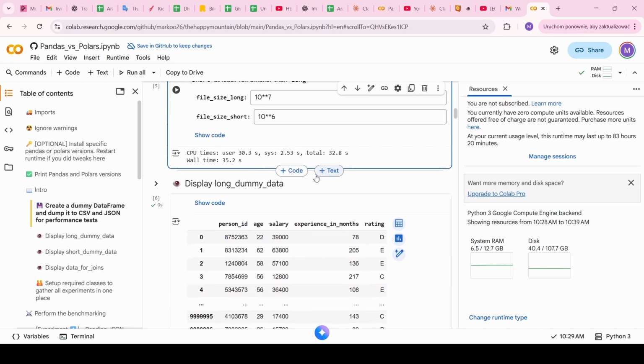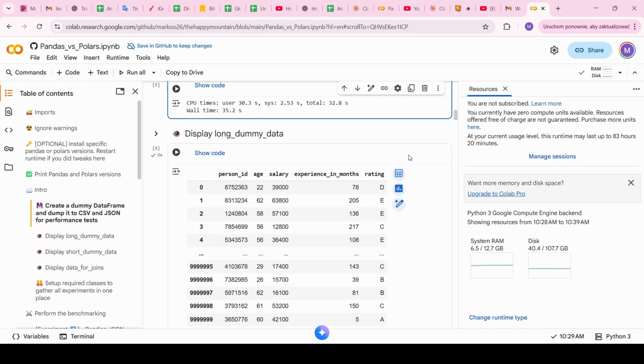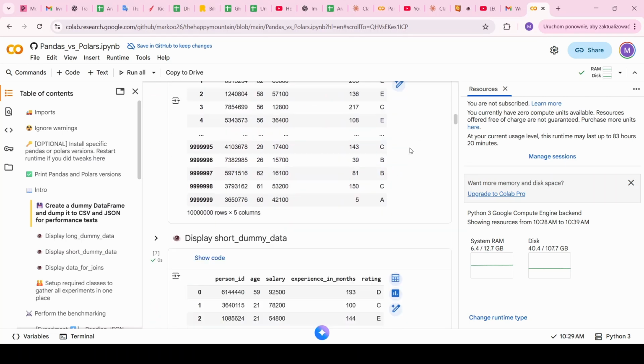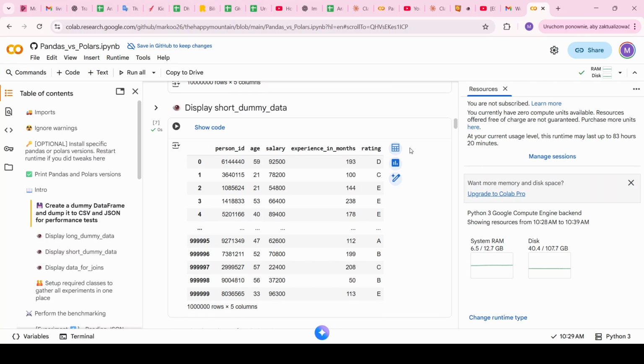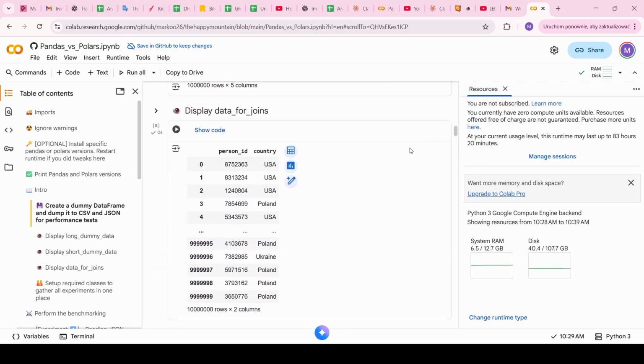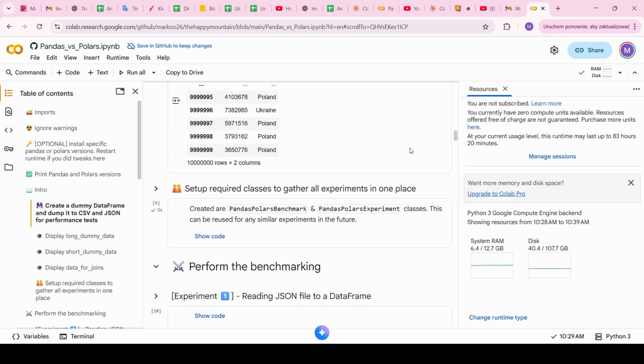So when this is already done, we can check what data is being used for the benchmarks, which is very basic dummy data with some integer person ID, age and salary being integers, experience in months also an integer, and rating being a string. Secondly, we have short dummy data, which has a very similar schema but shorter length, and also data for joins, because we will definitely evaluate joins in this benchmark Colab. So you can see person ID, that will be a key used for join, and country being either USA, Poland, or Ukraine. This is the dummy data.